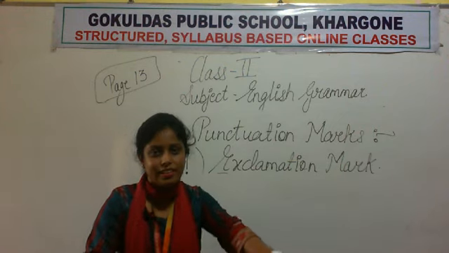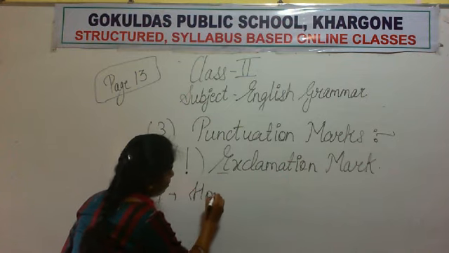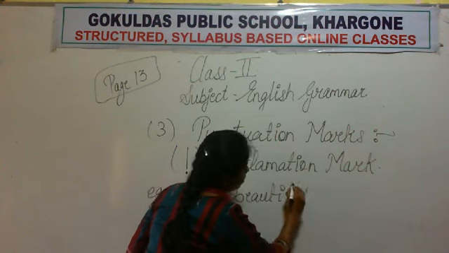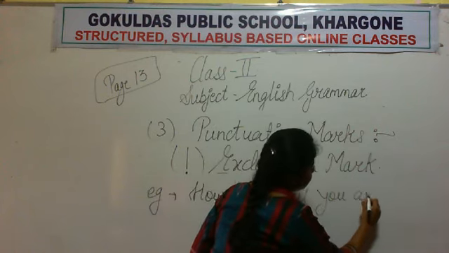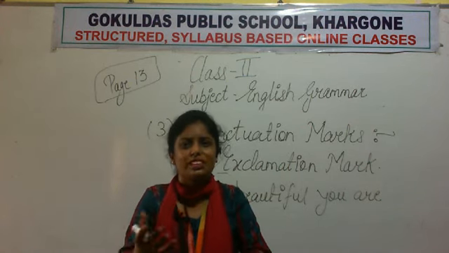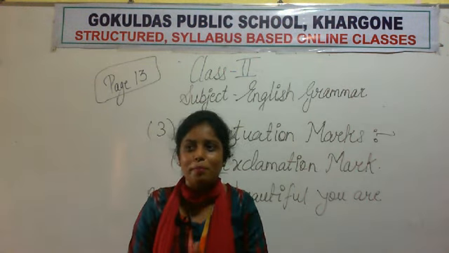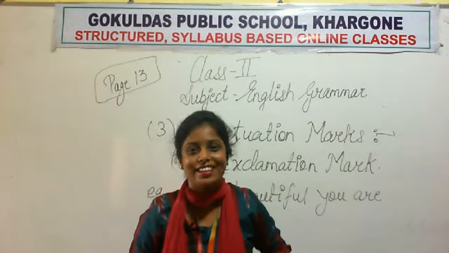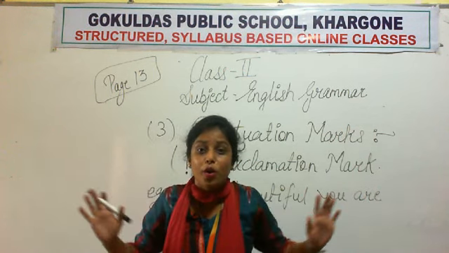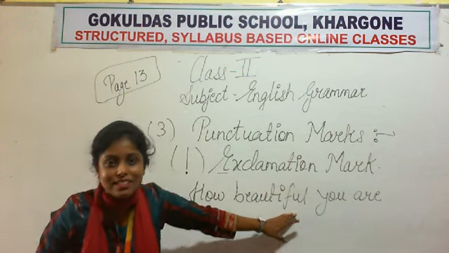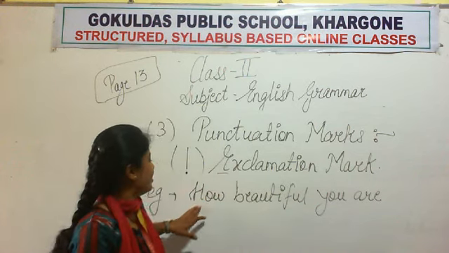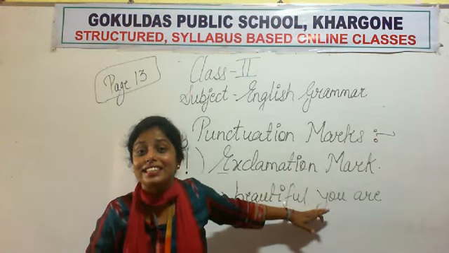If I tell all the girls of the class, how beautiful you are. तुम कितने ब्यूटीफुल हो. अभी यहाँ मैं क्वेश्चन नहीं पूछ रही हूँ कि तुम कितने ब्यूटीफुल हो, तुम लोग मुझे डिजिट्स में बताओ कि हाँ मैं 10 on 10 ब्यूटीफुल हो या 5 on 10. Not like this. Okay, I am telling you how beautiful you are. तुम कितने ज़्यादा ब्यूटीफुल हो. Okay, so in these types of sentences, where we don't have any answer, how beautiful you are is an exclamatory sentence.